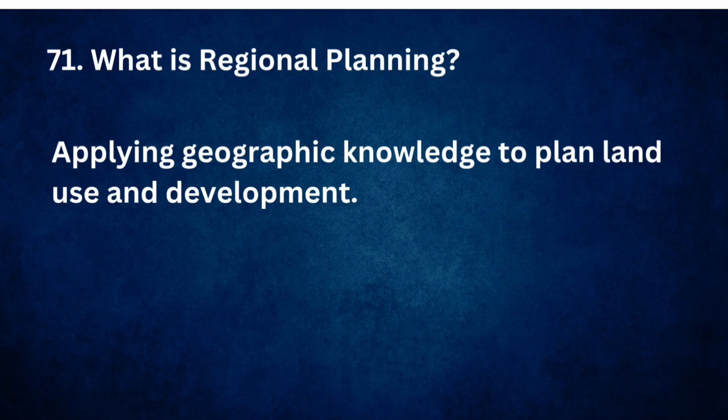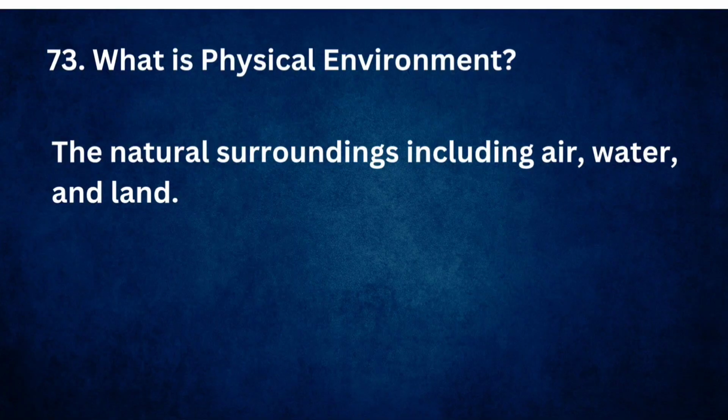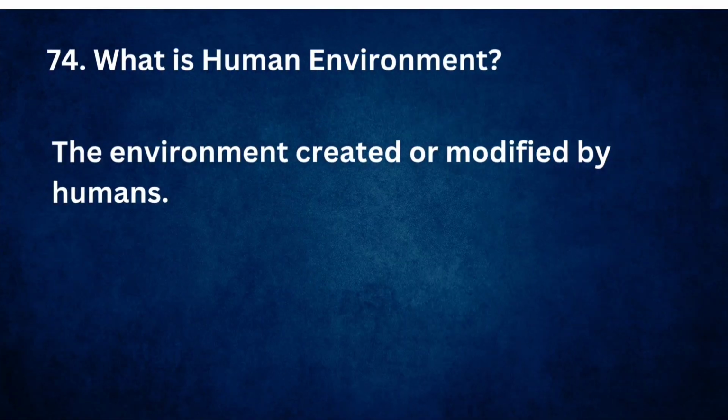What is regional planning? Applying geographic knowledge to plan land use and development. What is climate geography? It studies global climatic patterns and their effects. What is physical environment? The natural surroundings including air, water, and land. What is human environment? The environment created or modified by humans.